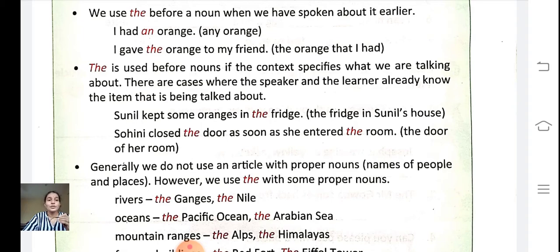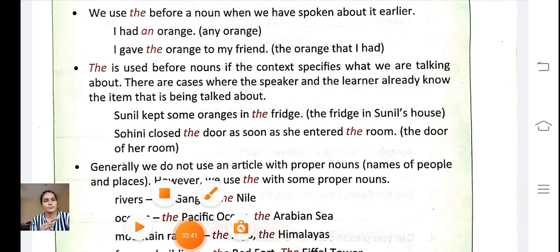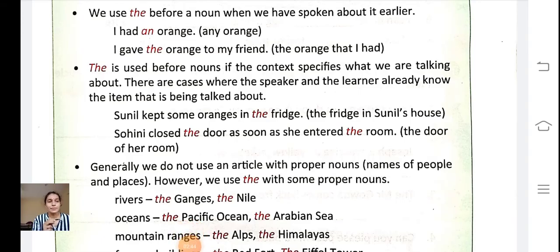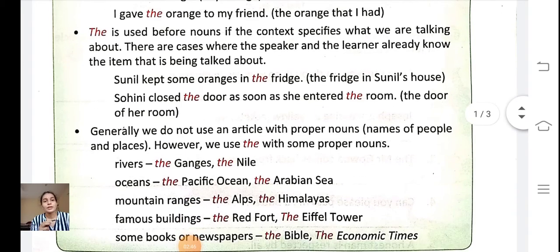Generally, we do not use an article with proper nouns, names of people and places. However, we use the with some proper nouns: rivers, oceans, mountain ranges, famous buildings, some books or newspapers.